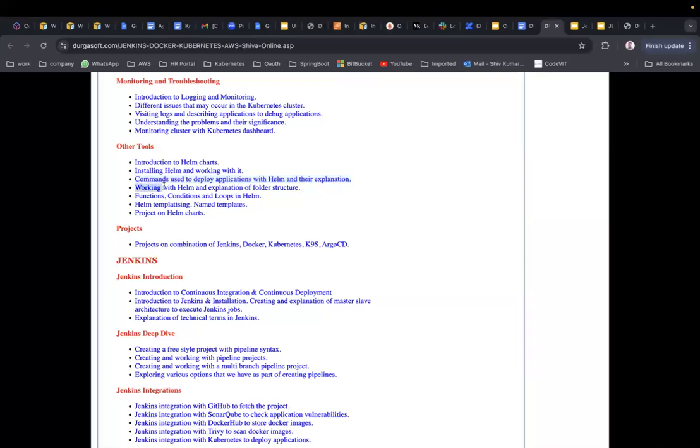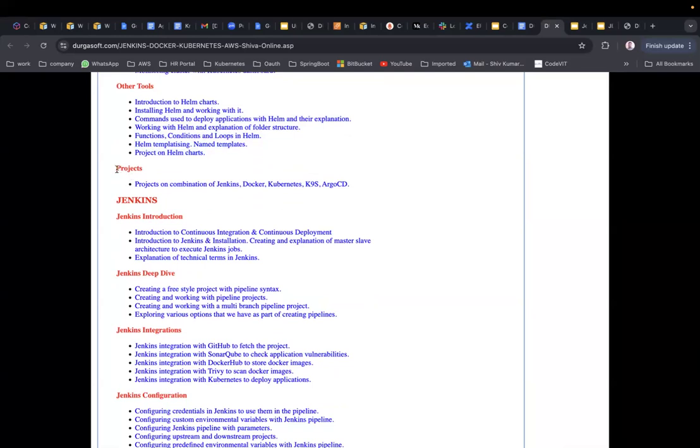Okay, working with Helm and explanation of folder structure, functions, conditions, loops in Helm chart, Helm templating and name templates, project on Helm chart. Okay, all these things will be in practical. Okay, so projects on the combination of Jenkins, Docker, Kubernetes, and Argo CD.